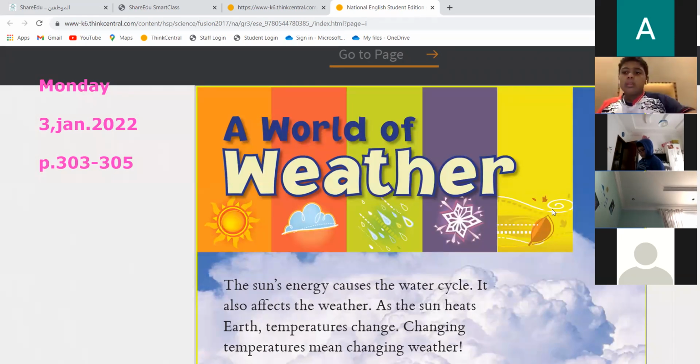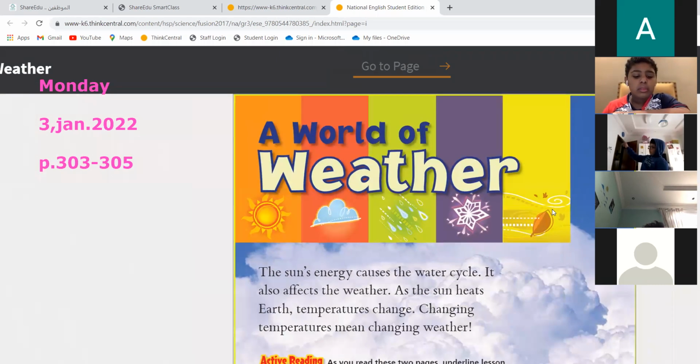Now, Ya Muhammad, can you stay here with me about the weather? Now, the sun's energy causes the water cycle. We know that. As you said, Ya Muhammad, we answered that in Sum It Up yesterday.